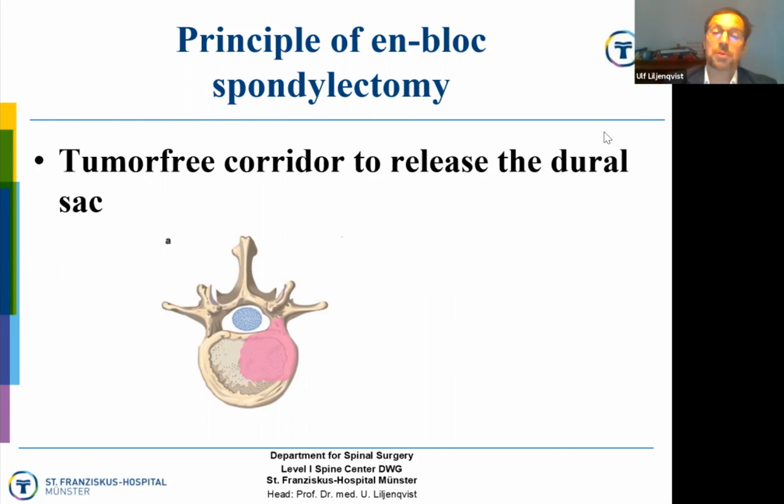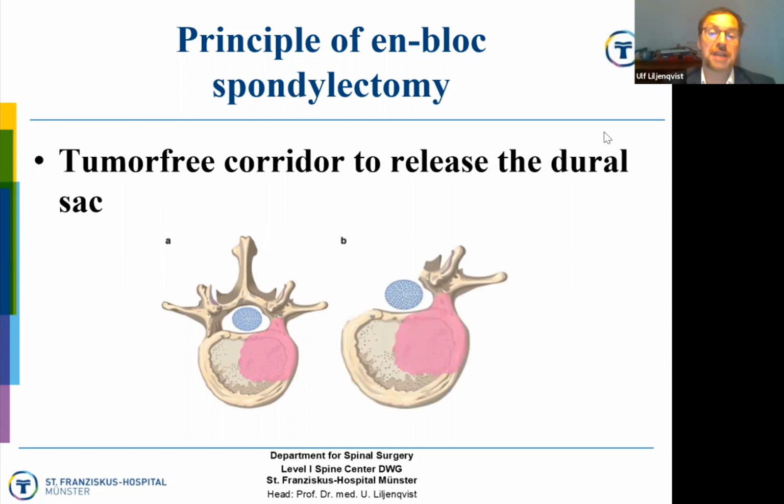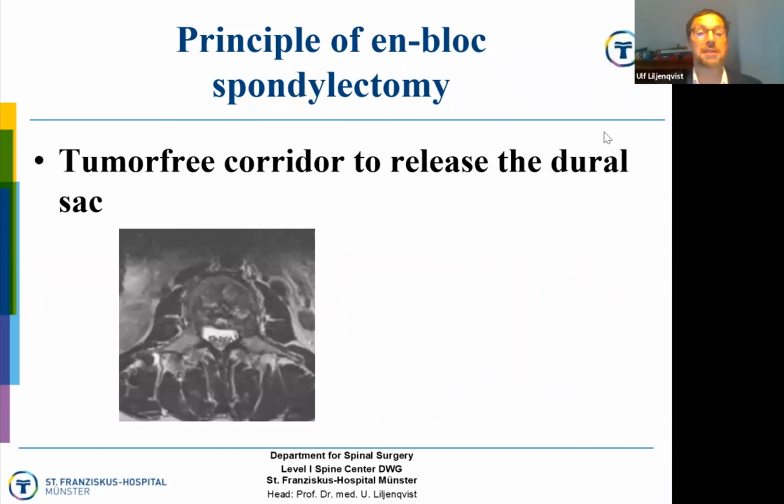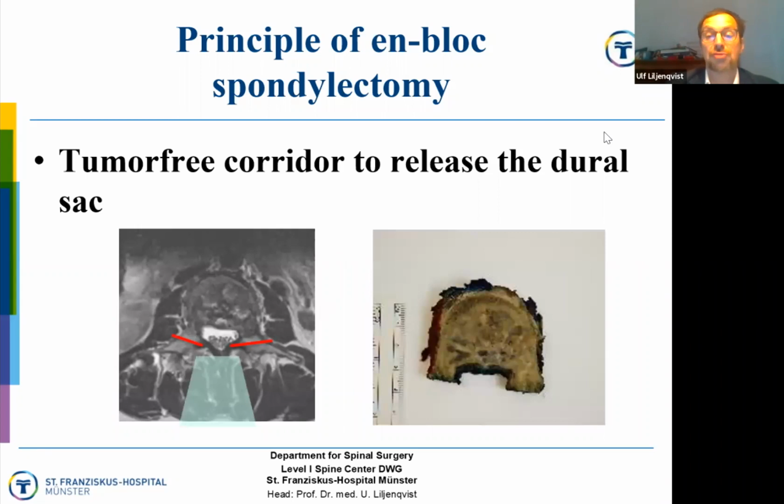And in most cases, you will find a tumor-free corridor like here, which you can resect and then liberate the dural sac and do an en bloc resection of the whole vertebral body. Just a few examples are here. Even if both pedicles are affected, you can stay outside the tumor and do an extralesional resection and create this corridor to release the dural sac.